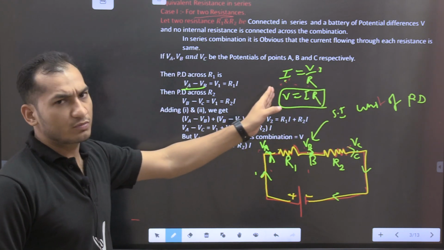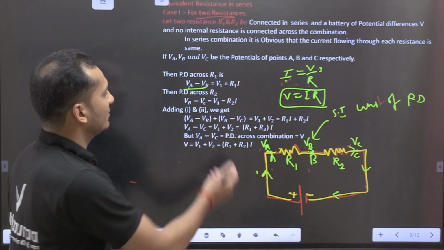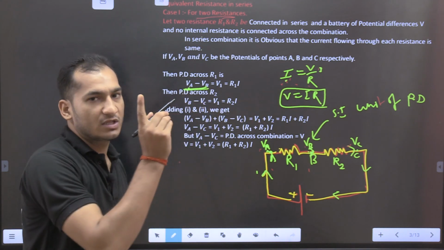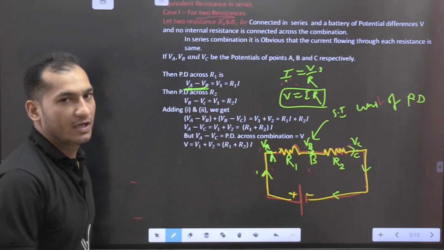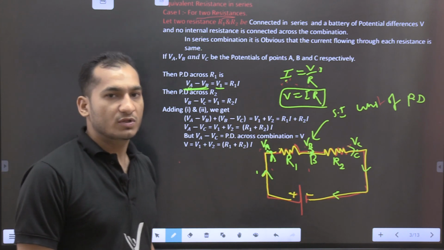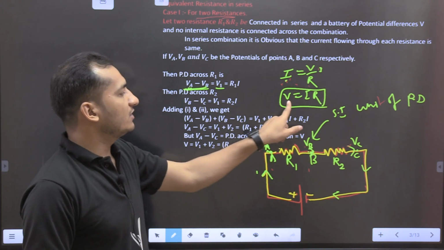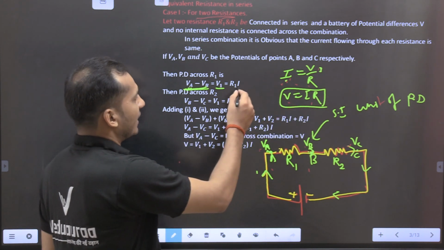Now according to Ohm's law, if there are two potential differences, we subtract final minus initial, which gives V1. V equals IR.